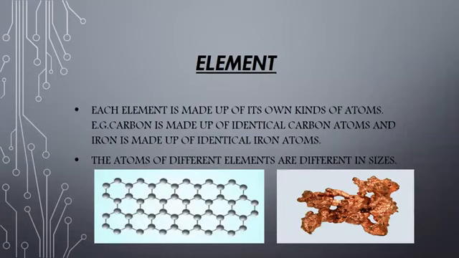It means that the carbon element is made up of only carbon atoms, and these are all identical, and the iron element is made up of only iron atoms, and these atoms are also identical. Next, the atoms of different elements are different in sizes. Different elements have different atoms, and they also differ in sizes.